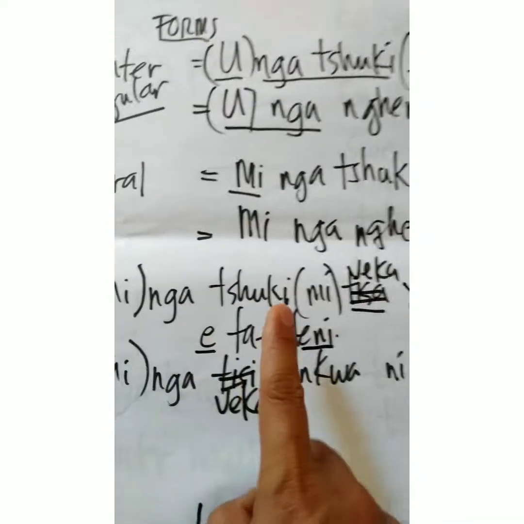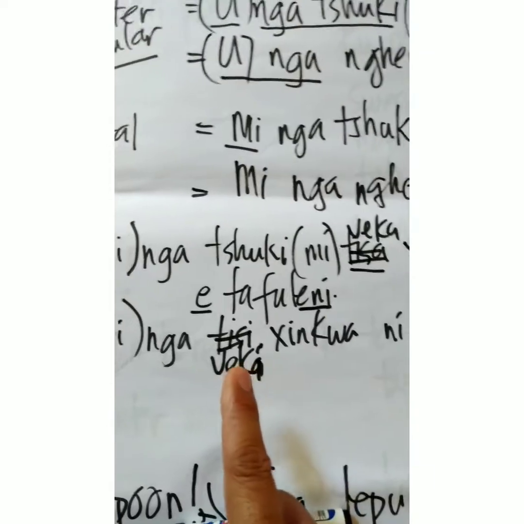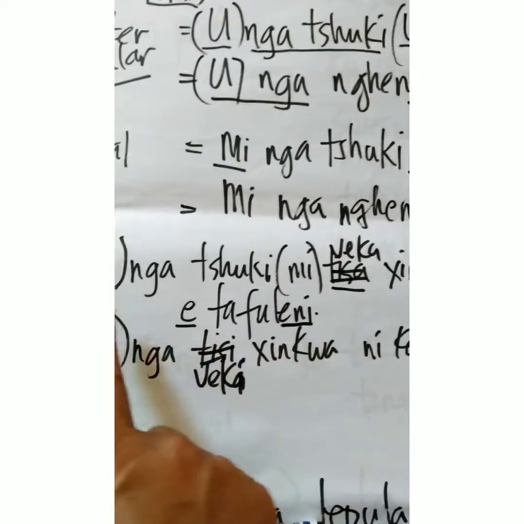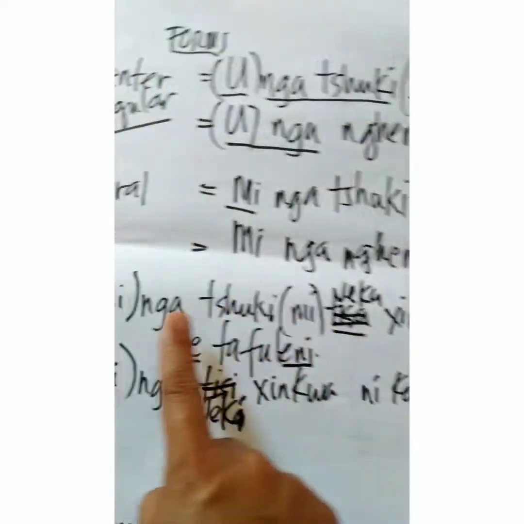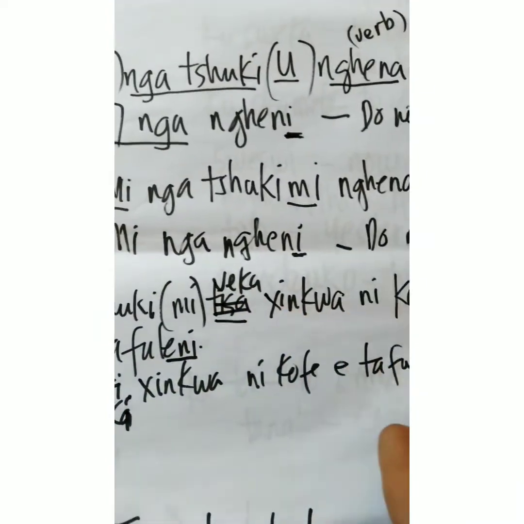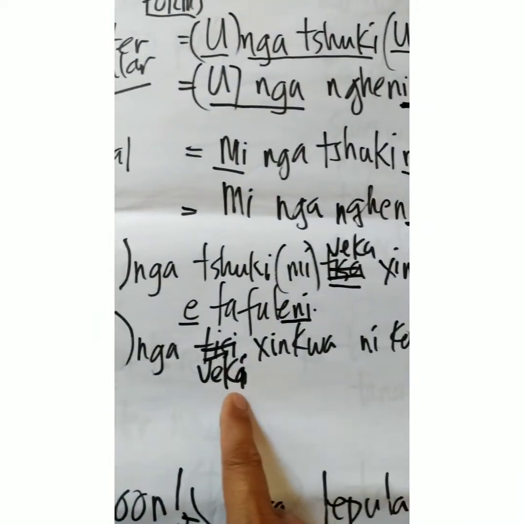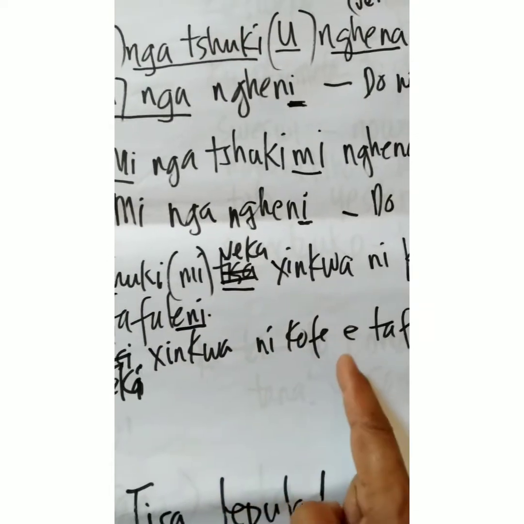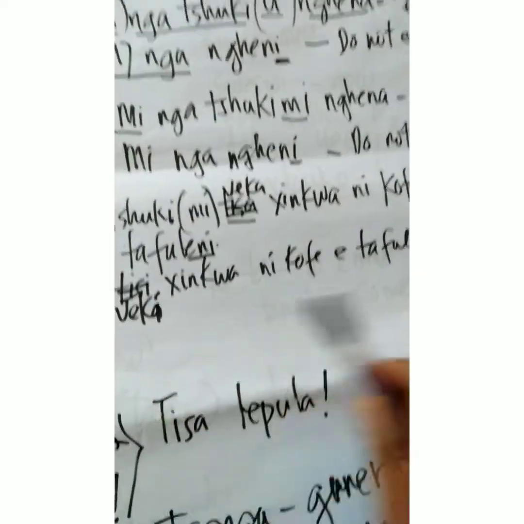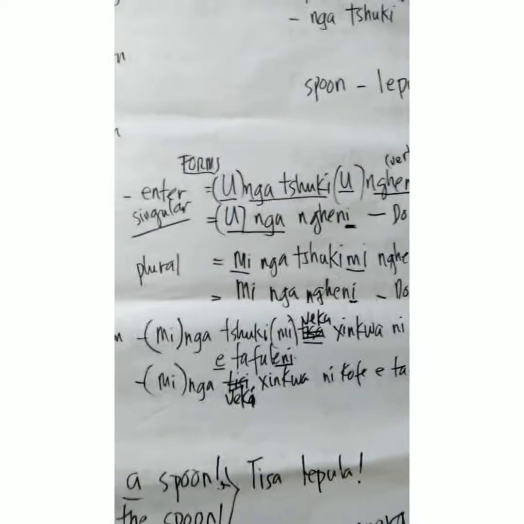The same thing in the plural, mingatsuki miveka shinkwa, so minga vike shinkwa ni coffee itafuleni. So that is the very simple one.